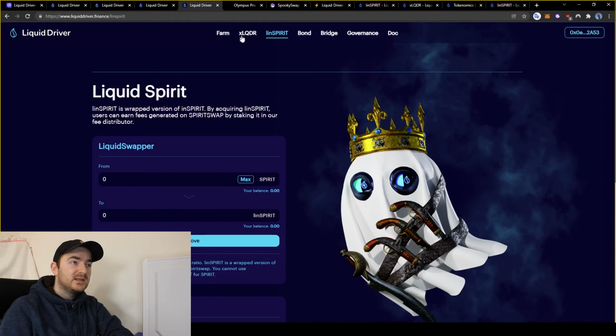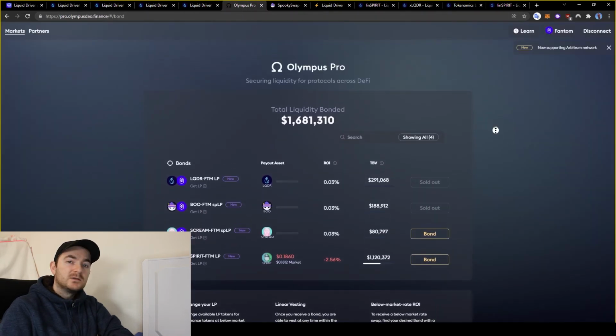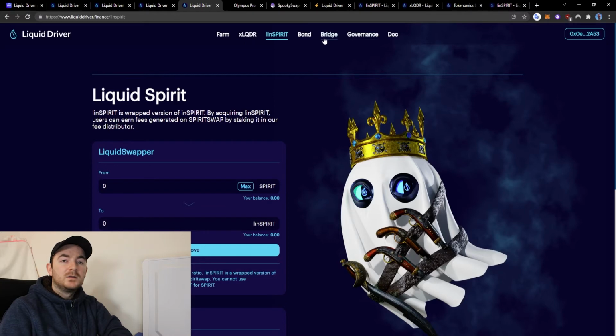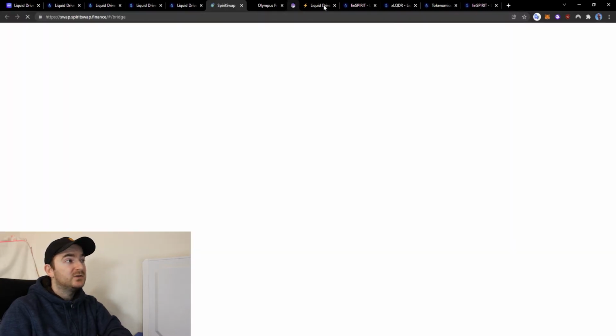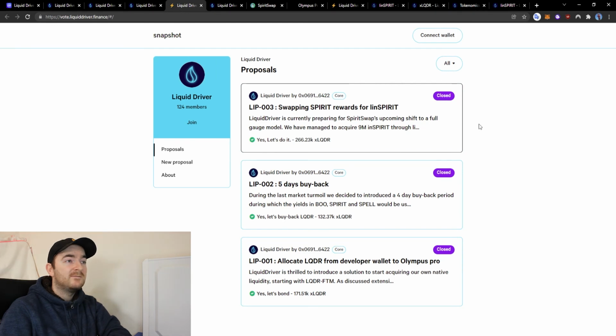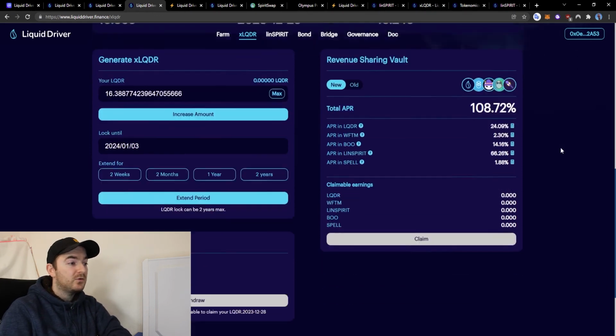So next we have bonding, which takes you to the Olympus Pro interface. Currently Olympus Pro for Phantom doesn't have too many options available. On the Ethereum network they've got a lot more bonds available, but for Phantom not so much right now. Next we have Bridge, which just takes you to the Spirit Swap Bridge protocol. Next we've got Governance, where you can vote on proposals, so there's none active at the moment. And then we've got Docs for documentation, which is the white paper on the protocol.